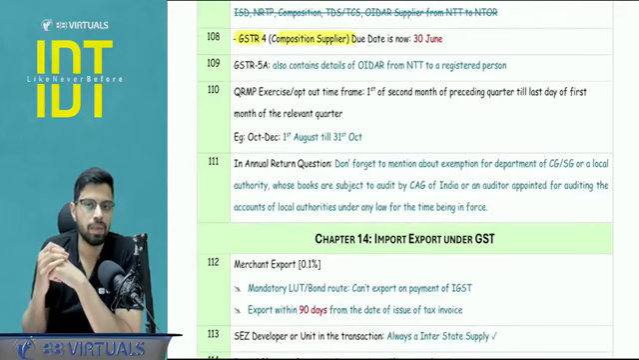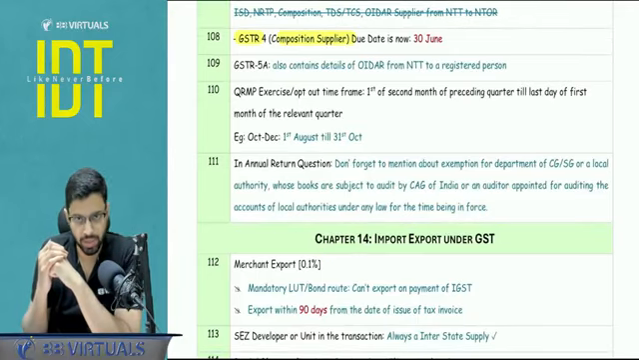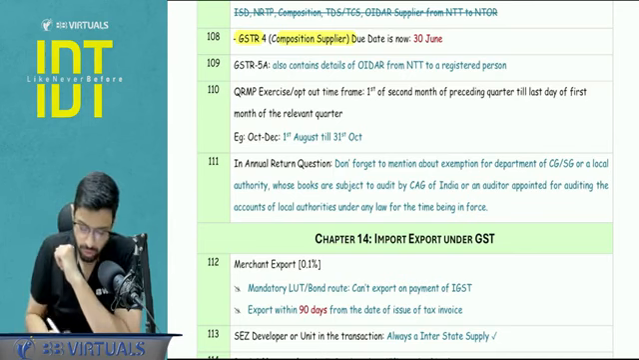GSTR 4 for composition supplier. The due date is now 30th June, not 30th April. Earlier it used to be 30th of April.